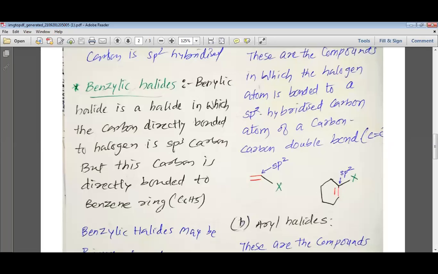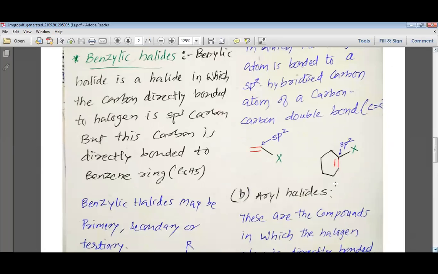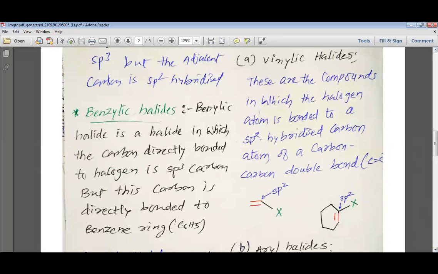So let us understand the same in words, my dear students: these are the compounds in which the halogen atom is bonded to the sp2 hybridized carbon atom of a carbon-carbon double bond. Remember, the halogen is directly bonded to the carbon which is involved in the carbon-carbon double bond. Such halides are known as vinylic halides.